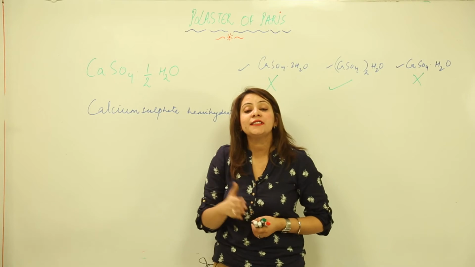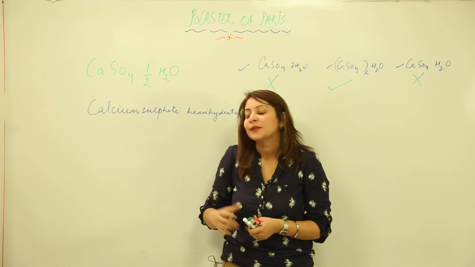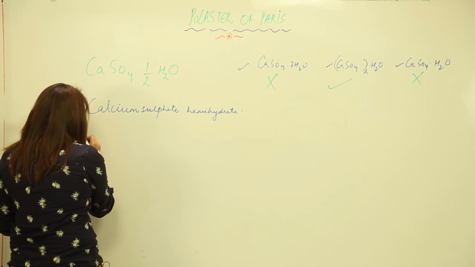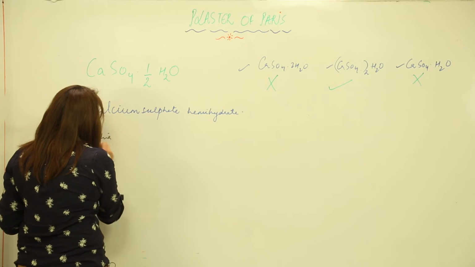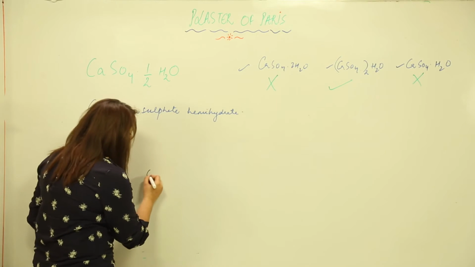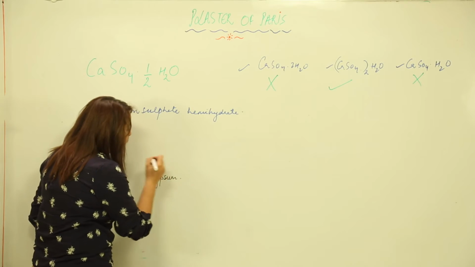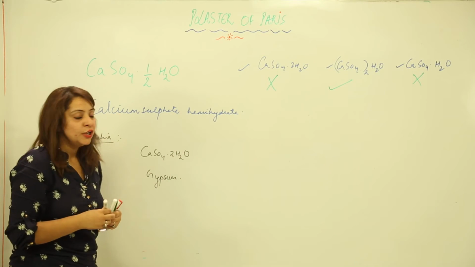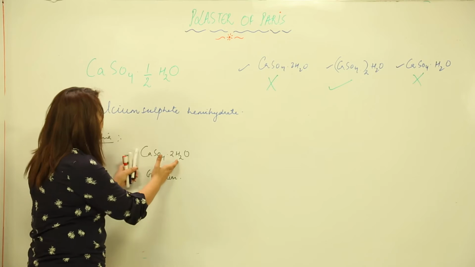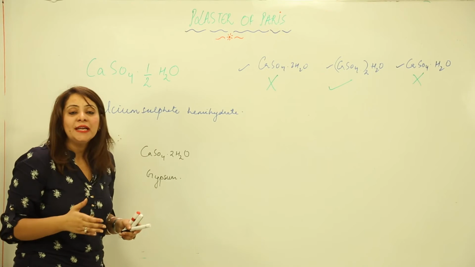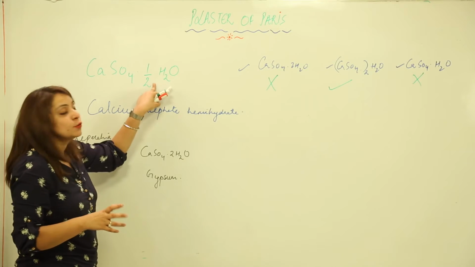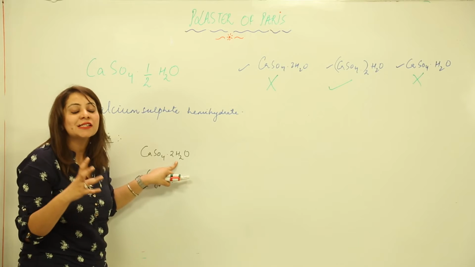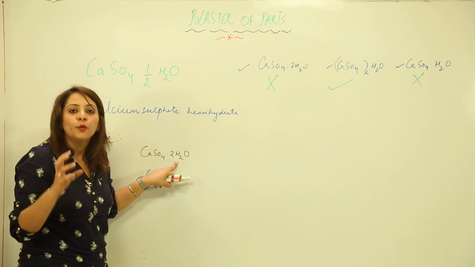And now you also know why the name POP is kept. Now we are concerned with its preparation. The raw material required to prepare POP is gypsum. What is the formula for gypsum? It is CaSO4·2H2O. So what is the difference between the chemical composition of gypsum and POP? It's only a difference in water molecules. Here we have half a molecule of water of crystallization, and here we have 2 molecules. So the difference lies in the number of molecules of water of crystallization.